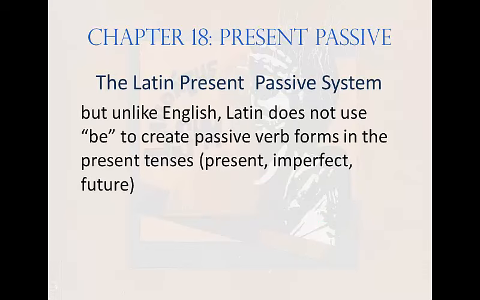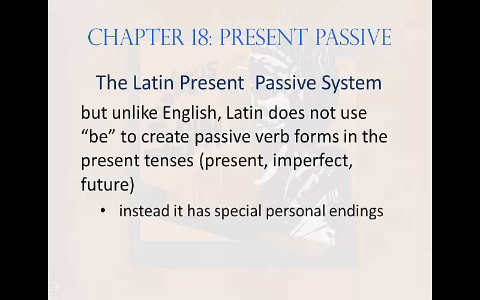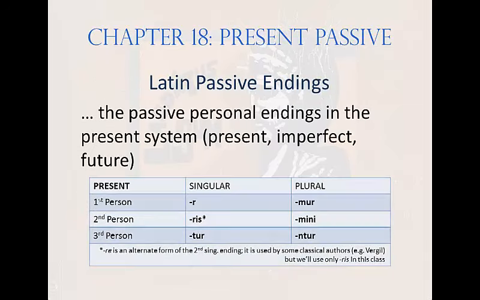Where English uses be to create passive forms in the present tenses, Latin does not. It uses instead a special set of personal endings, the passive counterpart of o, s, t, mus, tis, nt. And here are those endings. Ar, ris, tur, mur, mini, ntur. Let's say those together. Ar, ris, tur, mur, mini, ntur. These are as important for you to remember as their active counterparts, o, s, and so on. Please commit them to memory as soon as possible.